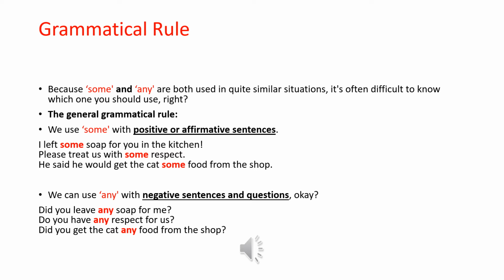I left some soap for you in the kitchen. Okay? I left some soap for you in the kitchen. Please treat us with some respect. So in these two sentences, the meaning is positive and affirmative. There is nothing negative. There is no question at all.